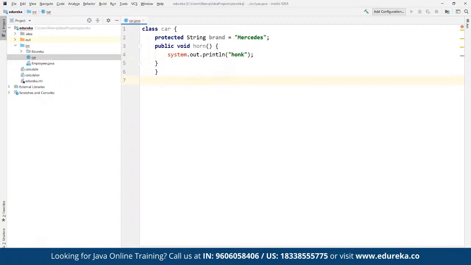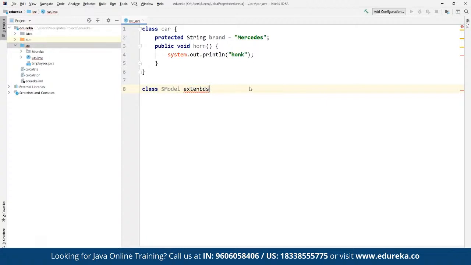So now we can create another class here. Let's say here we define a class. Here we are going to create a class for, suppose, an S model. Suppose we define a class with the name S model itself. Now we want this one to extend the property, so we can define extends.